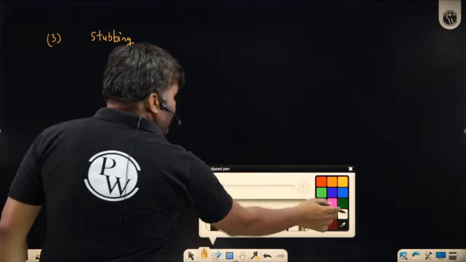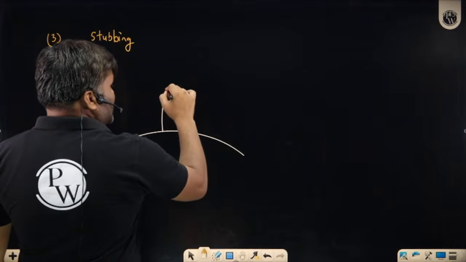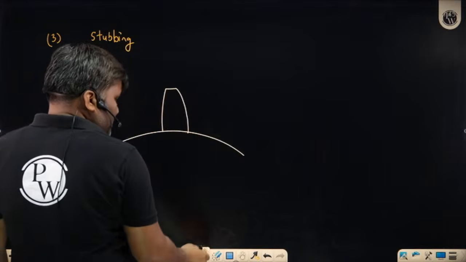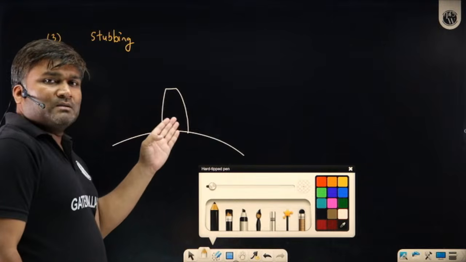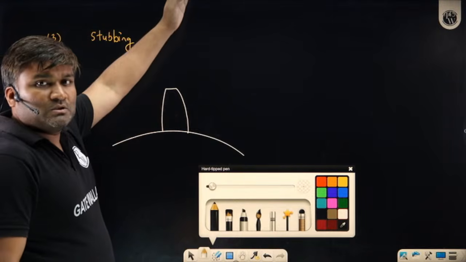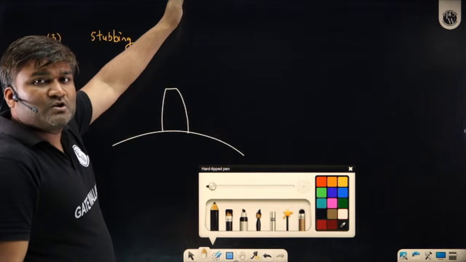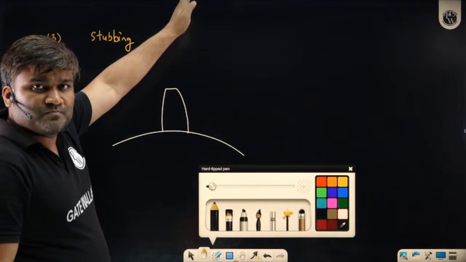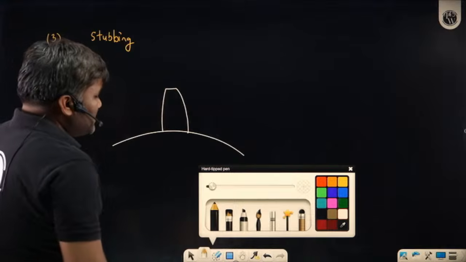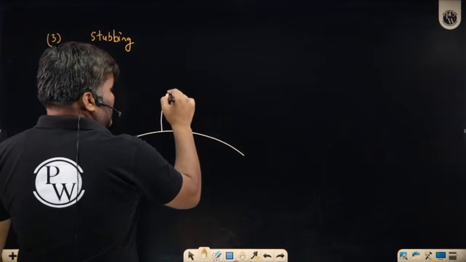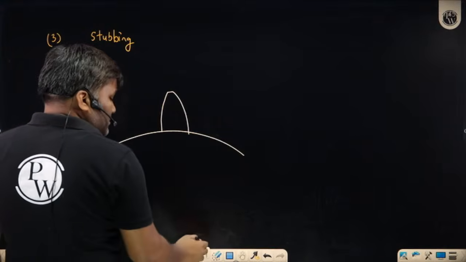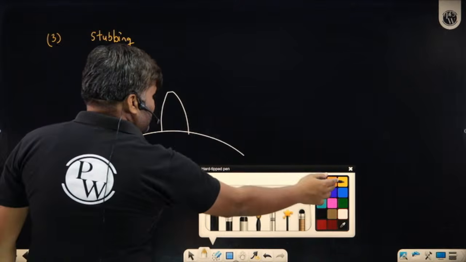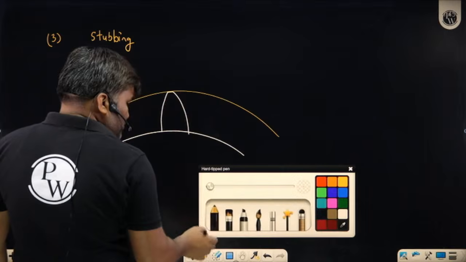Stubbing means that, now I am showing you the opponent tooth. This opponent tooth is so big that it is touching the other tooth at that point where it should not touch. Why don't you control its height? The tooth is looking like this. Sir, you have made this tooth so big. This is your addendum circle.